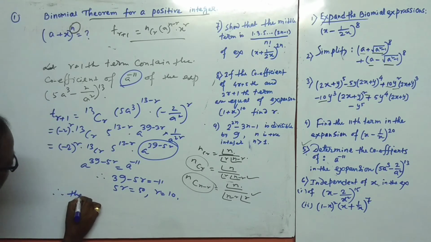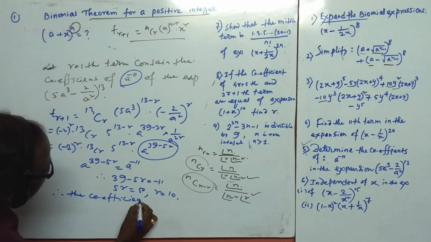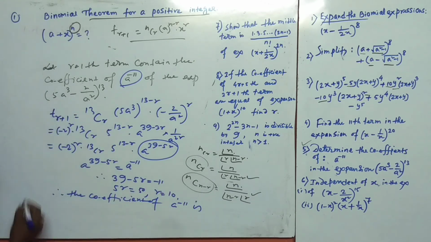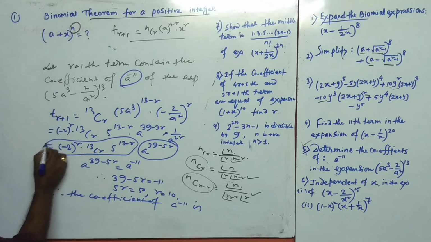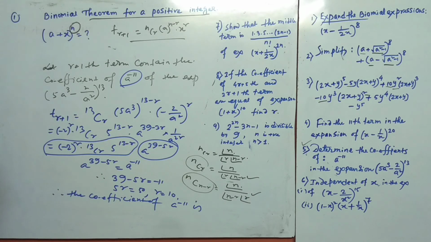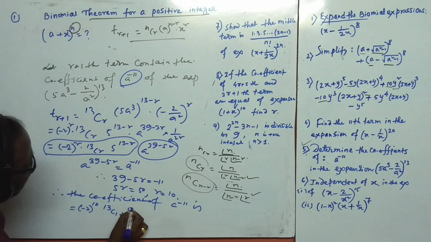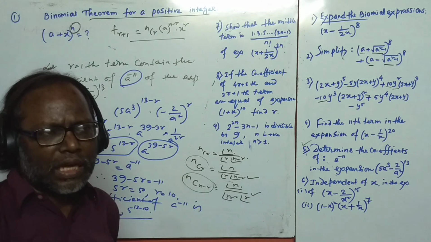Therefore the coefficient of a to the power minus 11 is, this is the only coefficient, put the value R equal to 10: minus 2 to the power 10, 13C10, 5 to the power 13 minus 10, and simplify this, then we get the answer.